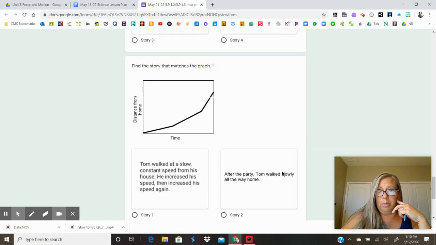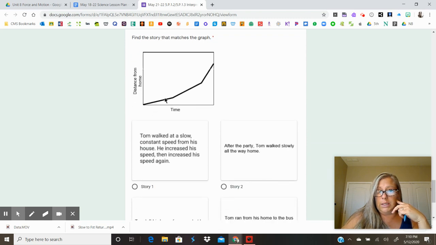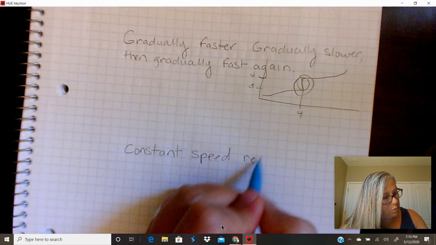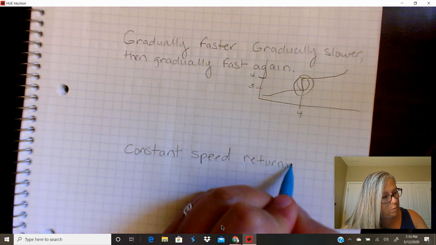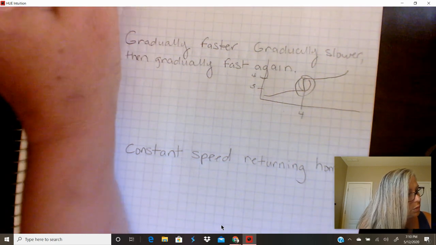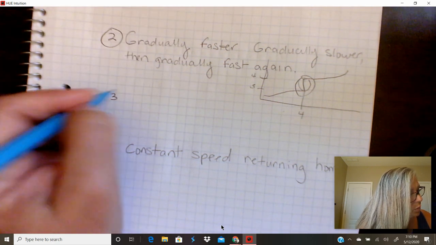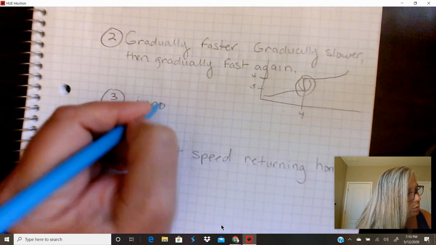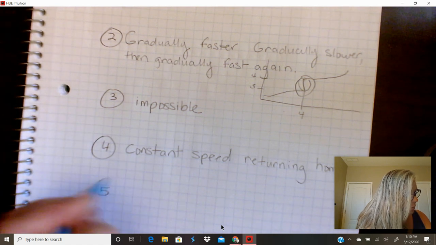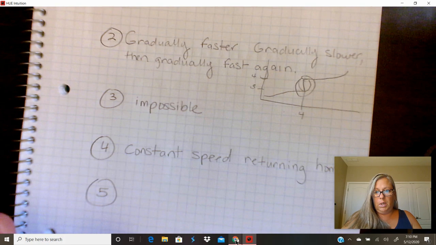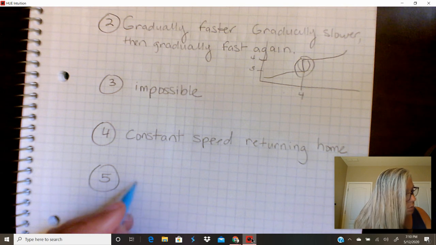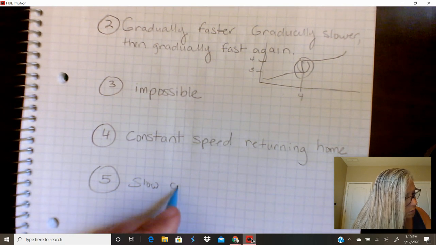All right, find the story that matches the graph. Look at this one. I see a constant, but first it's a slow constant. Returning home. Okay, I'm just going back to write this down. So the first one, the second one, the third one, I'm writing impossible. The fourth one, good, and then the fifth one, which is where we are now. What did I say? First it was slow constant. Yeah, so slow constant at first.